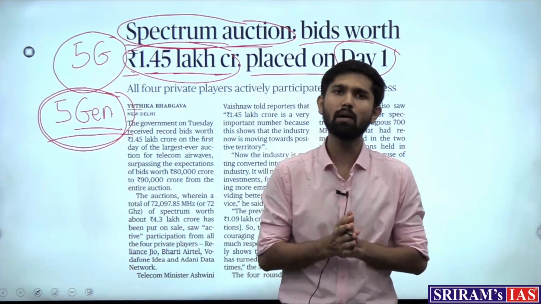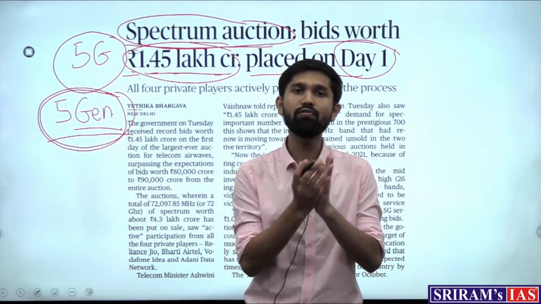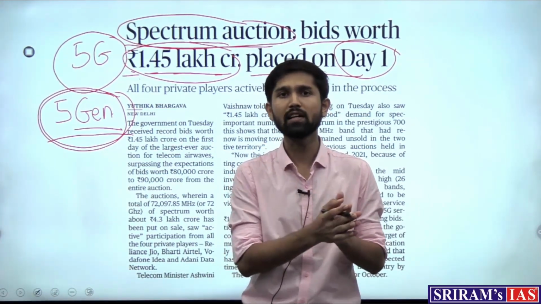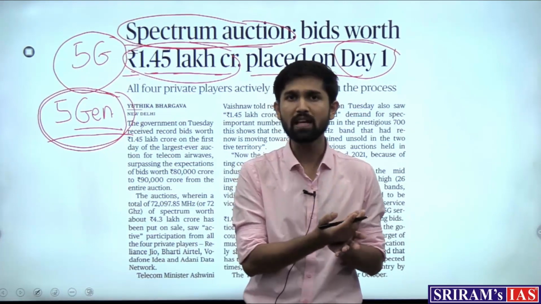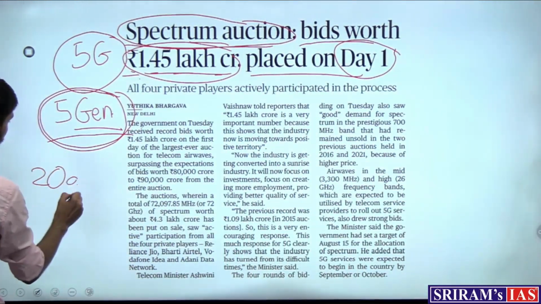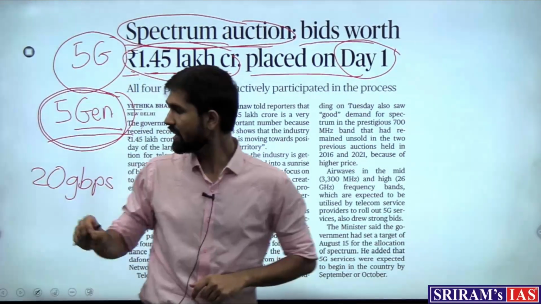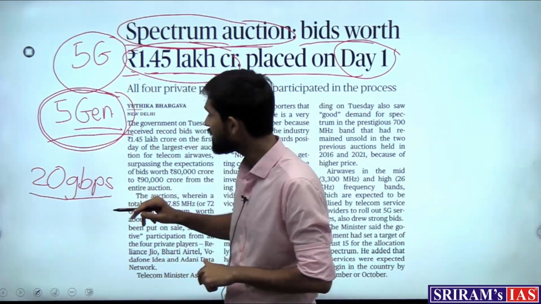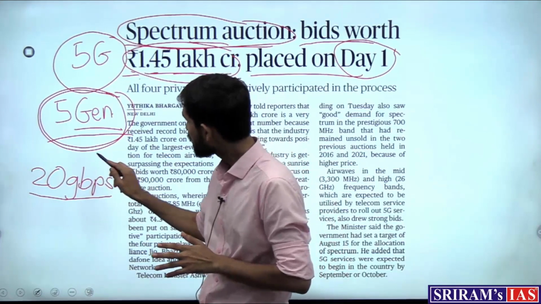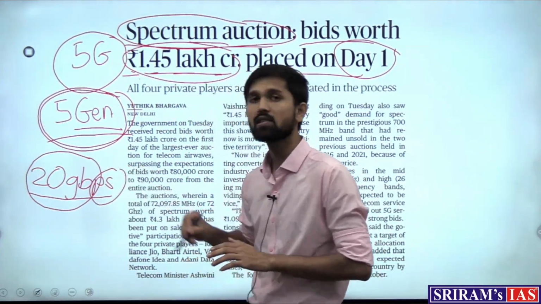Now what is special about the 5G network? The 5G network is said to have very high internet speeds. The internet speeds that we use right now range to around 1 Gbps, but the 5G speeds are said to be more than 20 Gbps. What does this mean? That the data transmission would be able to transfer 20 GB of data per second. So that's a whopping speed.